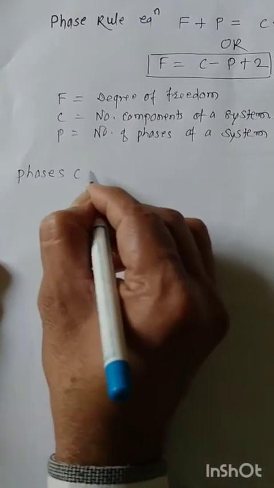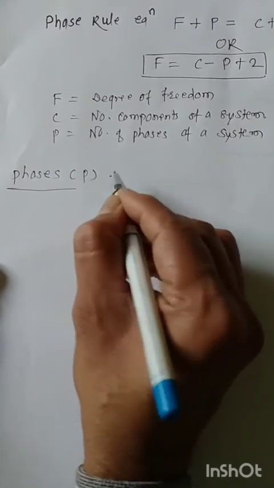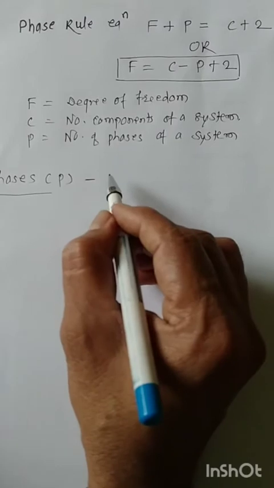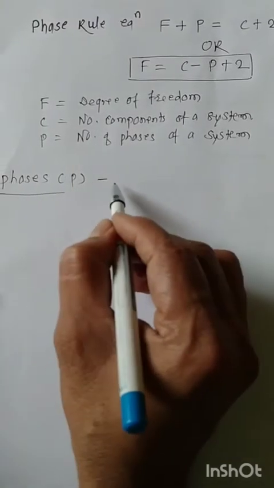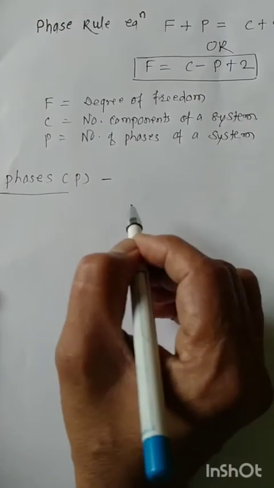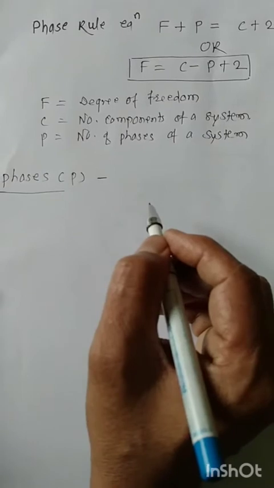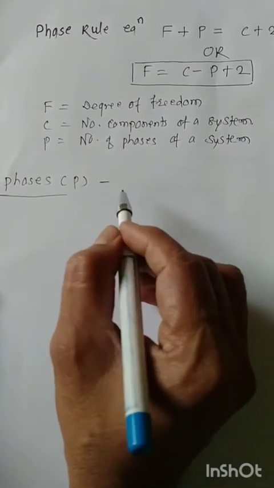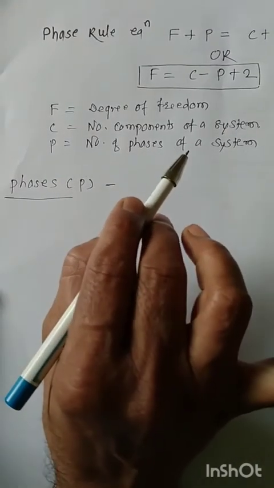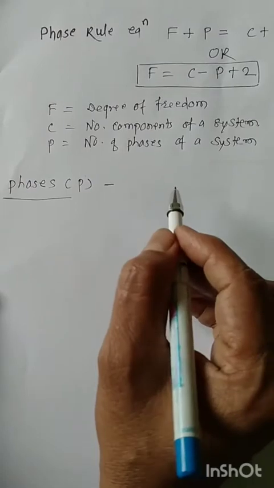Phase is denoted by P. A phase may be solid, liquid, or gas. The definition of phase is: physically distinct and mechanically separable parts of a heterogeneous system in equilibrium are called phases. In a system, the phase may be one or more than one.